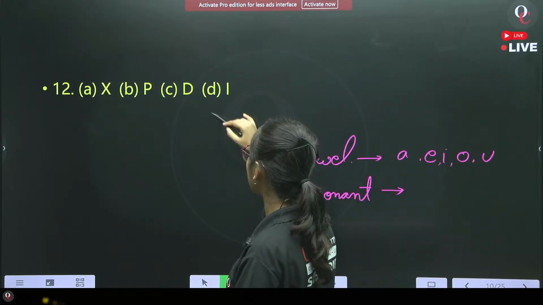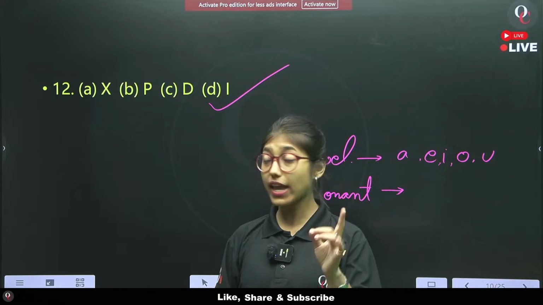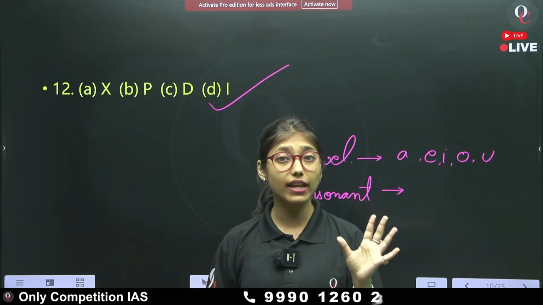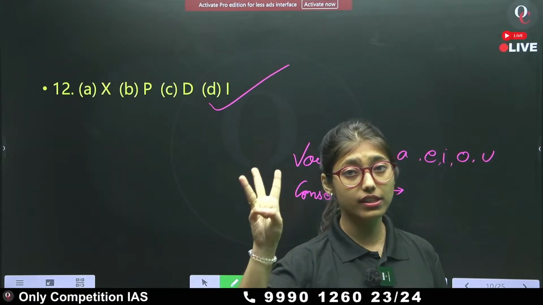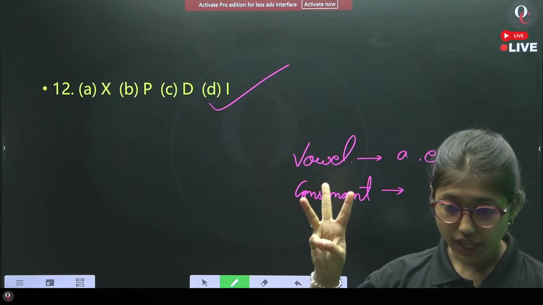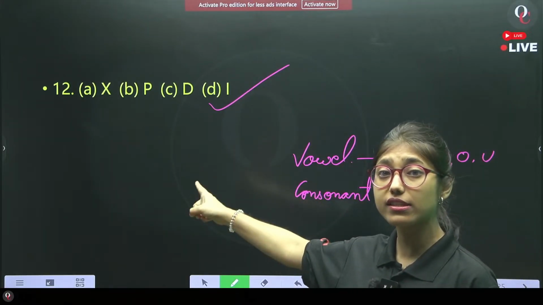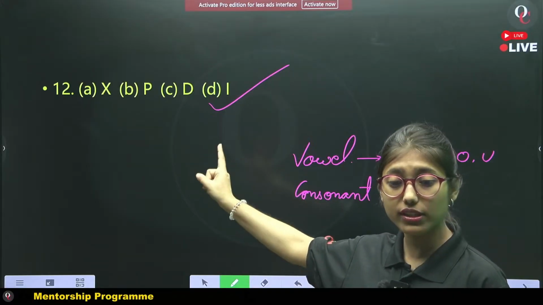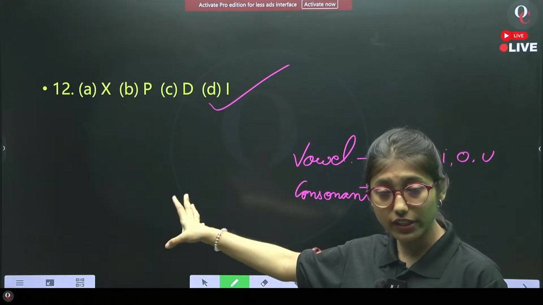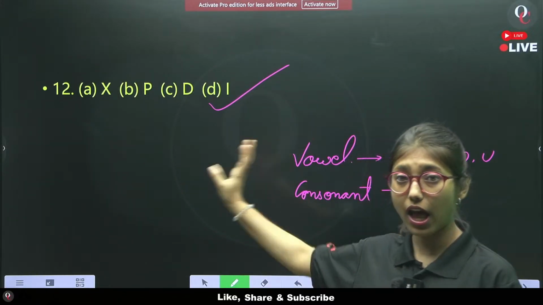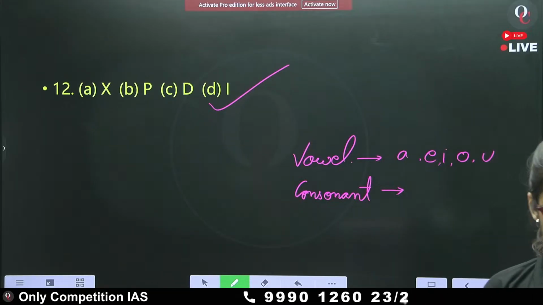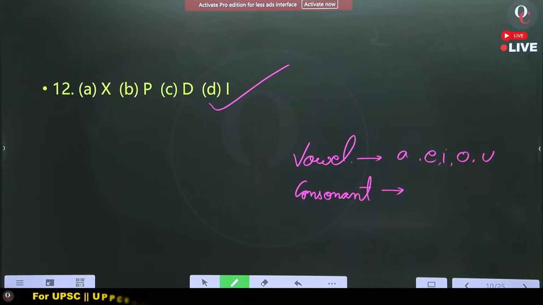Here the answer will be option D, because X, P, D and I, among those, the A, B, C options are consonants. Only option D is the vowel one. Have a look at this question and the pattern. After that, answer me. Tell me if you have understood or not.